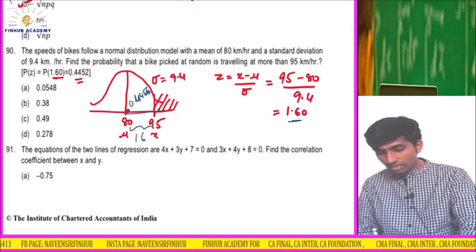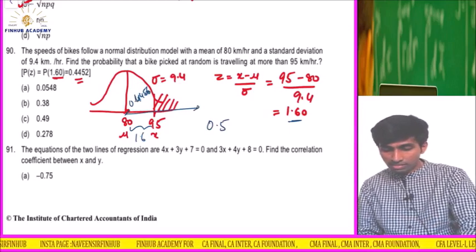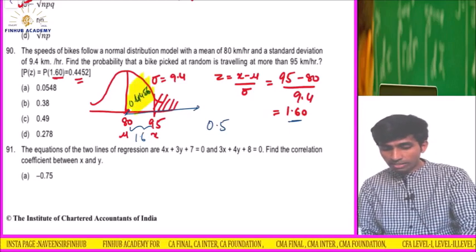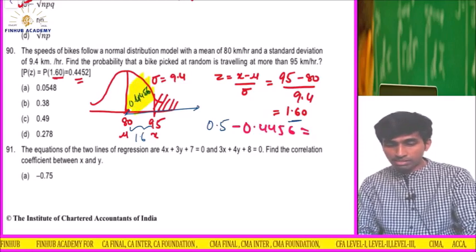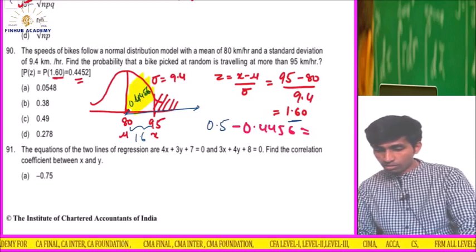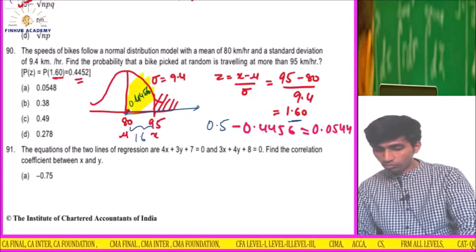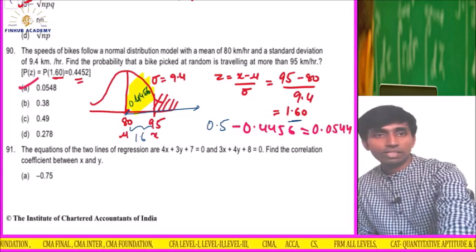From here till the tail, the total area is 0.5. So from 0.5, if I minus this area in the body, 0.4452, then the answer is 0.5 minus 0.4452. So the answer comes to 0.0548. Option is A. Okay.